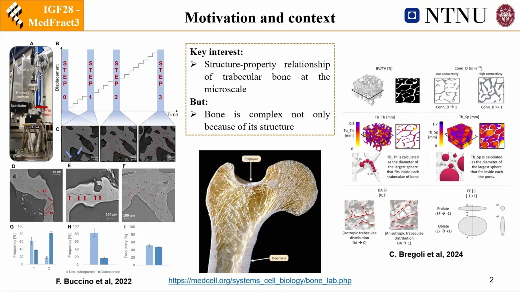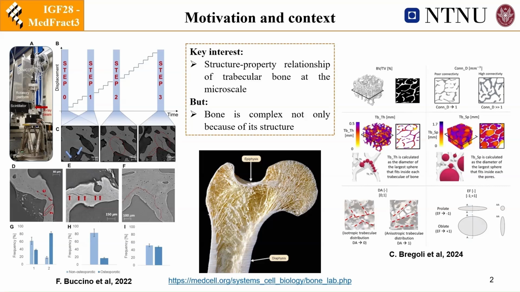I'm part of the GAP project, a Marie Curie action focused on deepening our understanding of structural property relationship in trabecular bone, which is the material that you can see here on the screen. We are particularly interested in fracture mechanics and understanding how crack nucleation and propagation depend on microscale morphology. Using micro-CT, we can capture in 3D how fracture interact with the local morphological features with micrometric resolution.